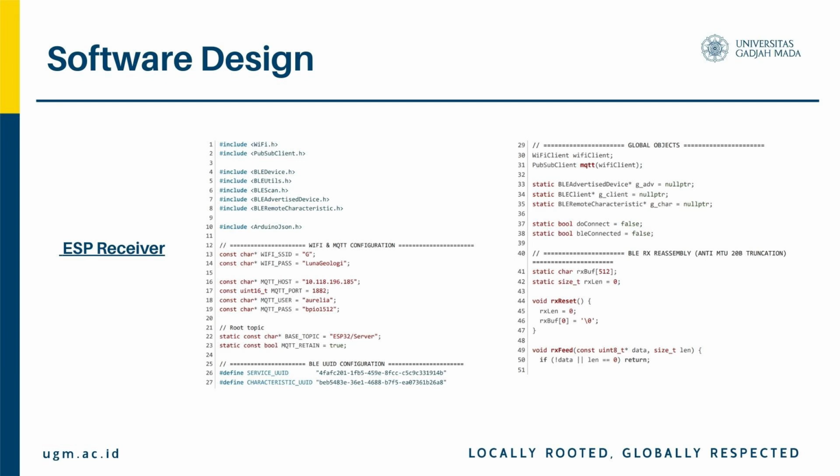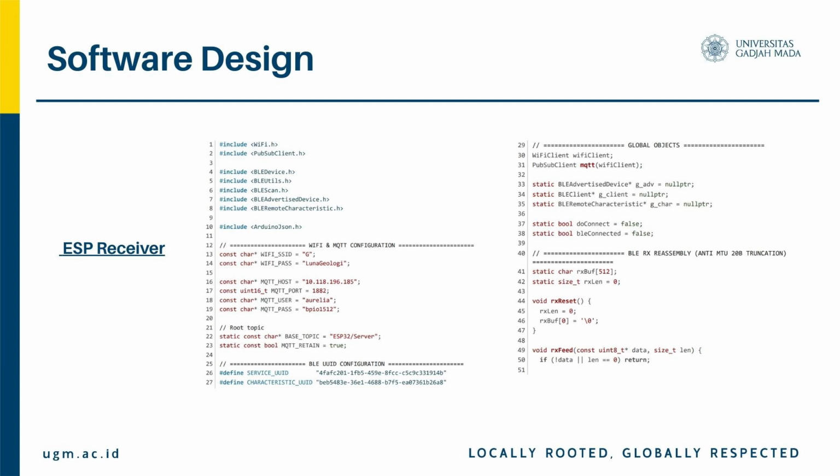Below that are global objects for Wi-Fi, MQTT, and BLE connections. The main functional sections include a buffer system for receiving BLE data, MQTT publishing helpers, payload processing, and connection management for Wi-Fi, MQTT, and BLE. Finally, there's a setup and loop function. Second, the BLE data buffer system.